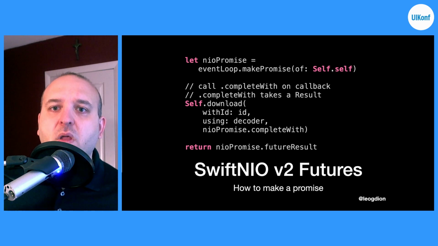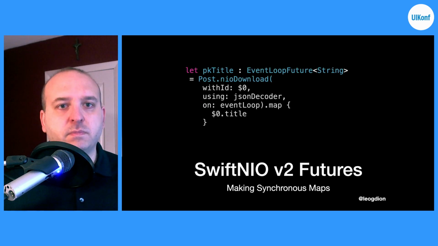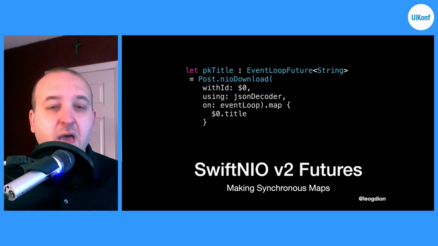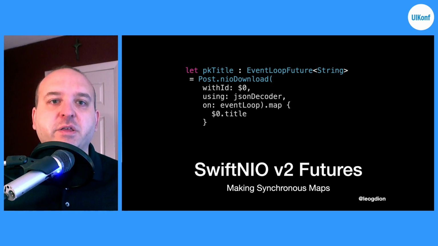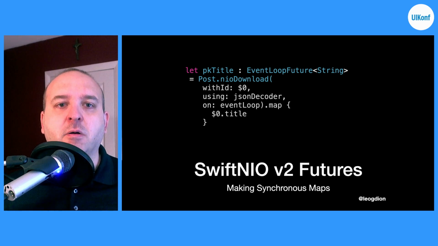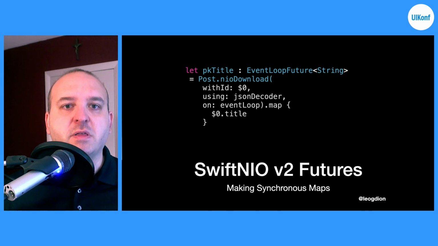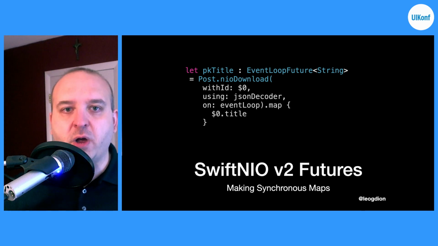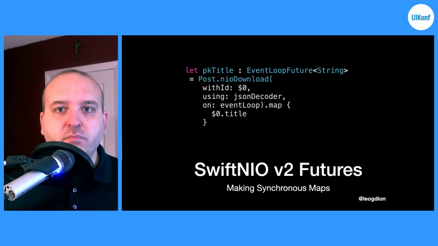So then if we want to say, for instance, get the title once that operation is completed, we can call map here, which then converts the post, takes the title property of the post, and returns that and creates an event loop future string of that title.